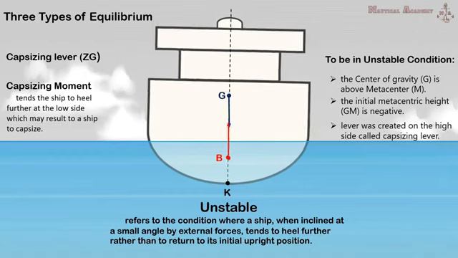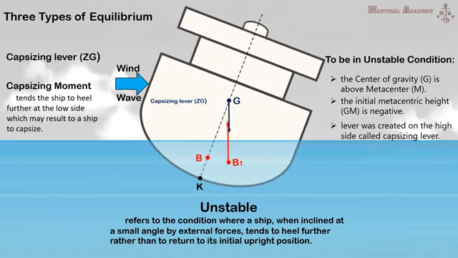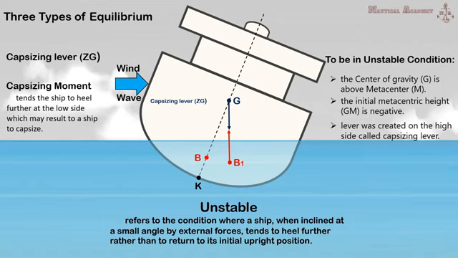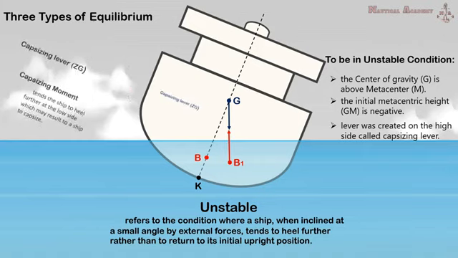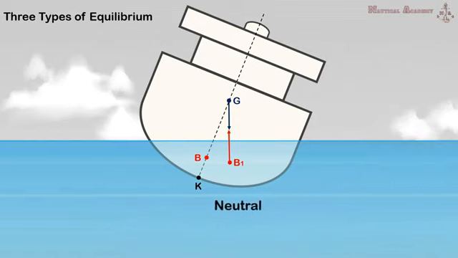When a ship has a negative metacentric height, it tends to heel or tilt to one side until it reaches a position where the buoyant force acts vertically above the center of gravity. This time, the ship will stop to tilt, and she will remain in this position if there is no external force acting on her. The capsizing moment disappeared, and the ship did not capsize but remained in an inclined position. In this condition, the ship is in neutral equilibrium.